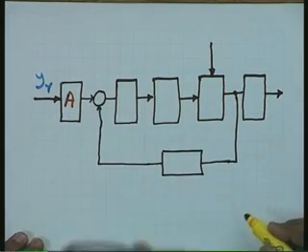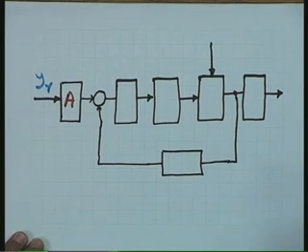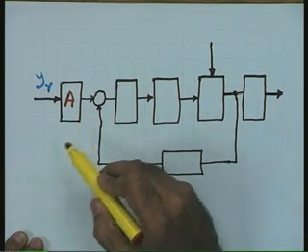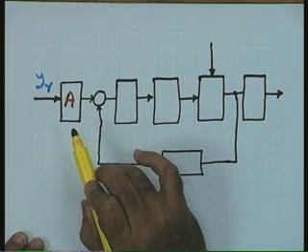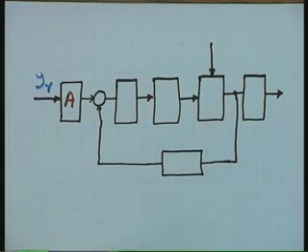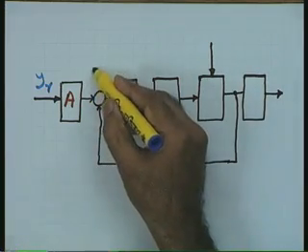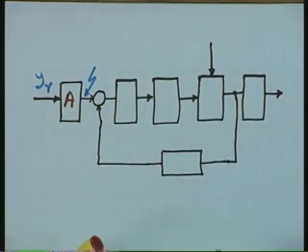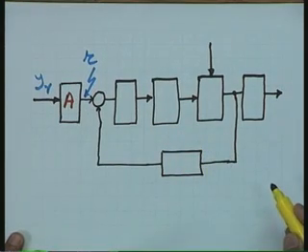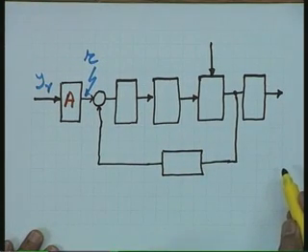A, you can note down, I will speak slowly. The block A corresponds to the reference input elements. The function of the reference input elements is to generate the reference signal, which in a general structure I am going to represent by the variable R.